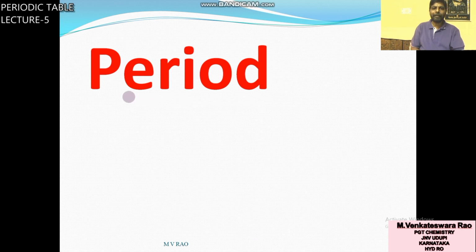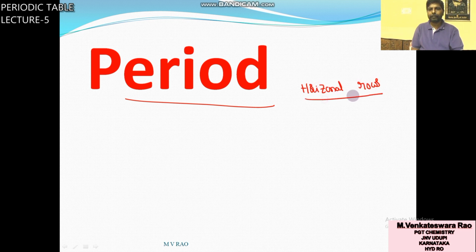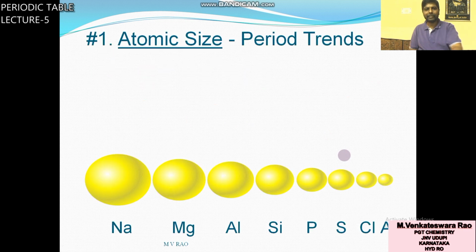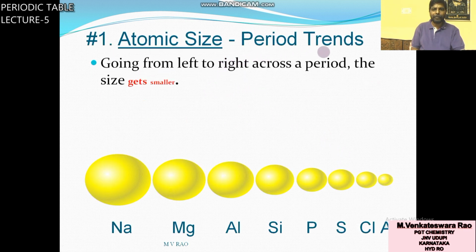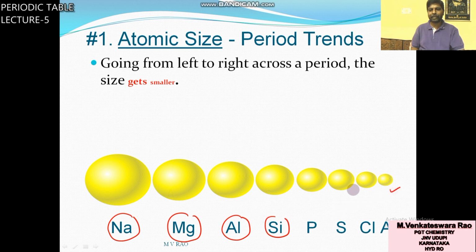So now you will see period. Horizontal rows are called periods. In horizontal row, as we move from left to right, what will happen in atomic radius? We will see atomic radius of sodium, magnesium, aluminum, silicon, like this argon.